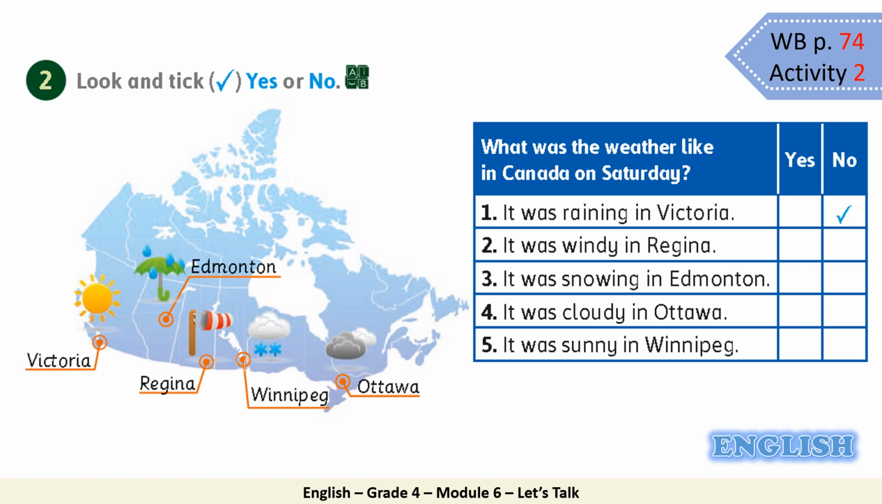Now, read sentence number 1 with me. It was raining in Victoria. Let's locate Victoria on the map. So, was it raining? No. So we tick no. Good job. Sentence number 2. It was windy in Regina. This is Regina. Was it windy? Yes. So we tick yes.